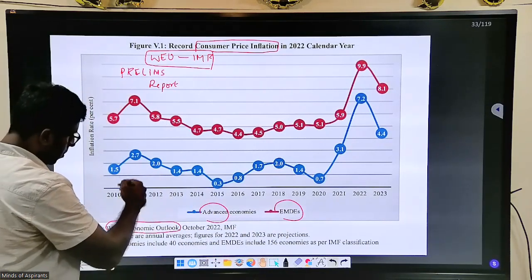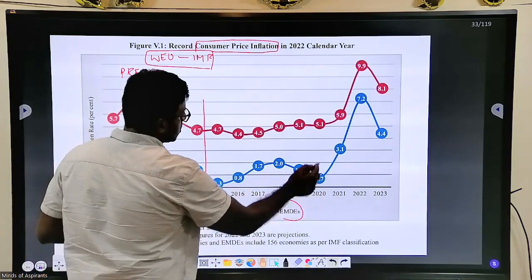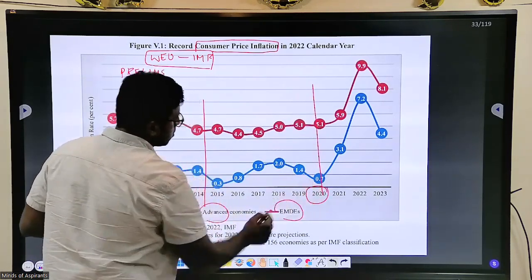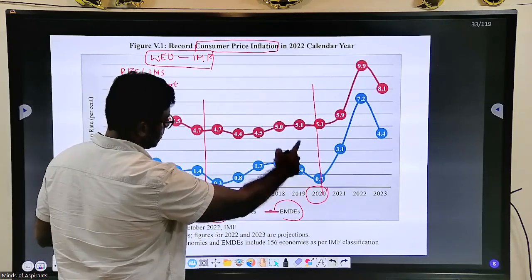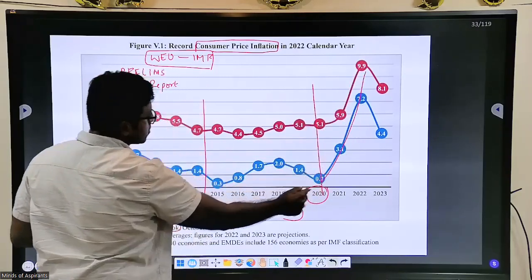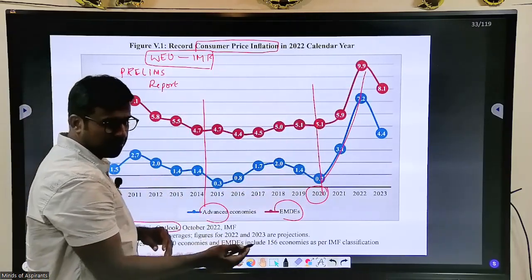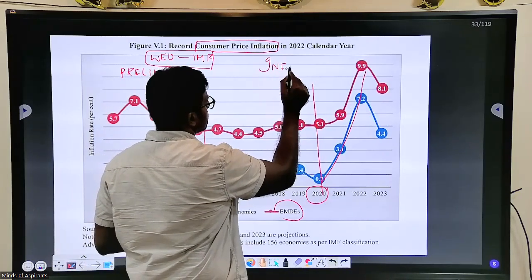And you look at this pattern from 2014. Till 2020, it was going okay, the consumer price index was going okay, but after 2020, it has peaked. Why has this happened? What is inflation?